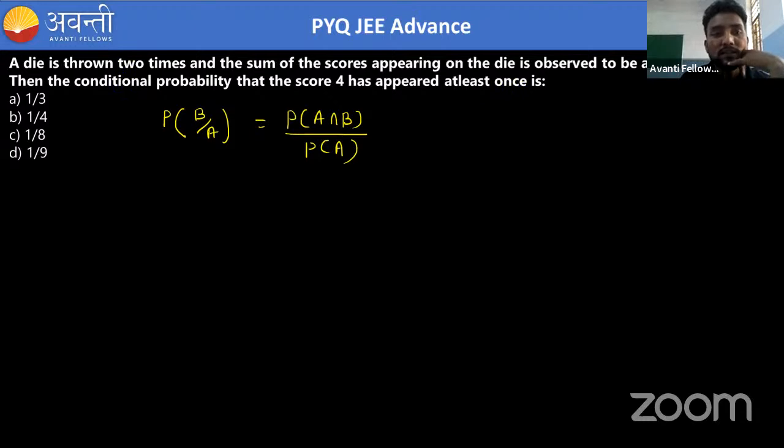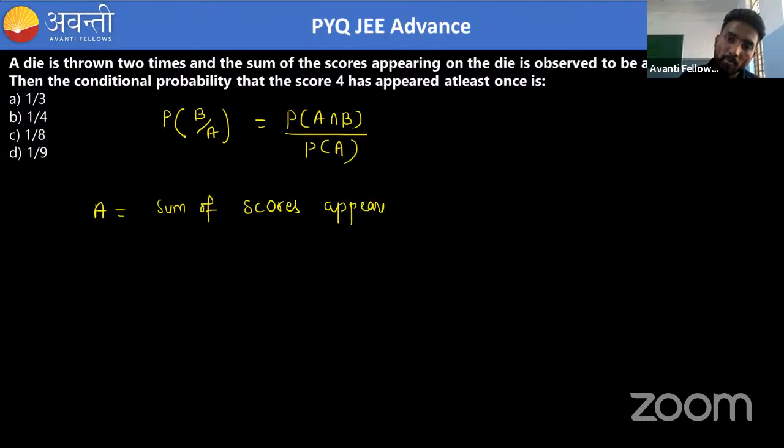So first we need to write A and B. A is the event that has already happened: the sum of the scores appearing on the dice is a multiple of 4.